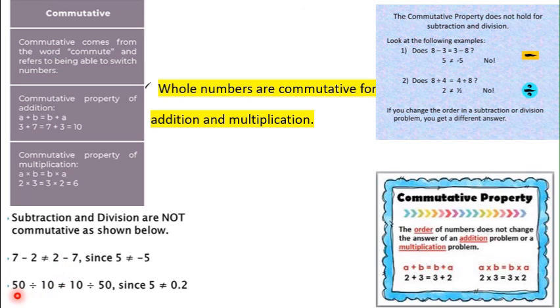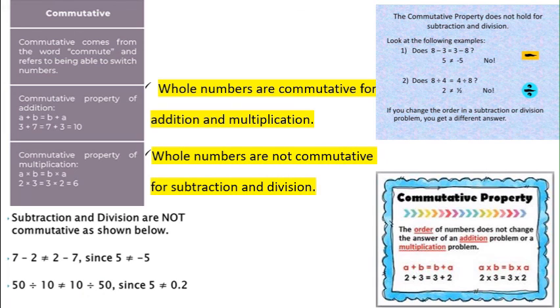Next, for division also, 50 divided by 10 equals 5. 5 tens are 50. Next, we are changing the order. 10 divided by 50 equals 1 by 5 or 0.2. Yes, children? Yes, here also we are getting different answers. So 50 divided by 10 is not equal to 10 divided by 50. So from this, we can say whole numbers are not commutative for subtraction and division.